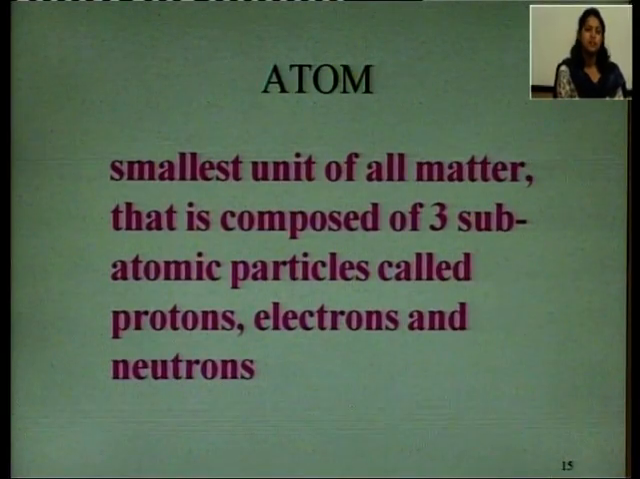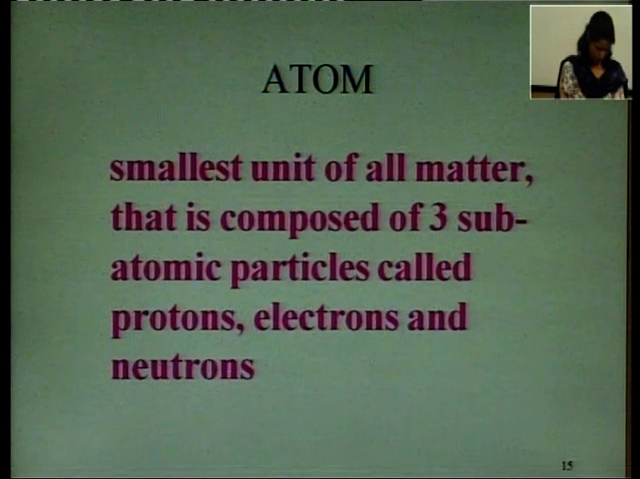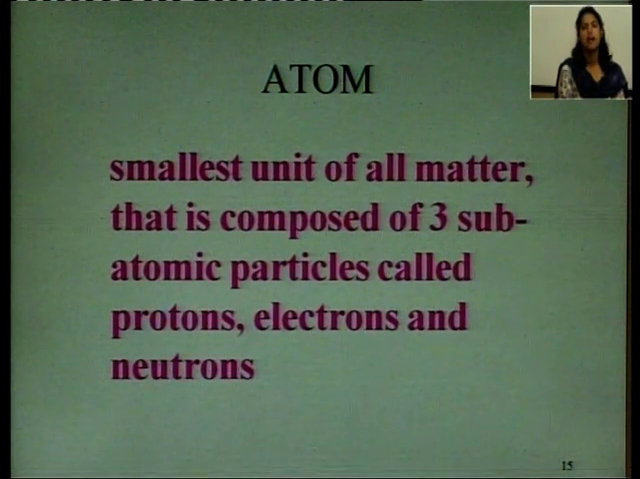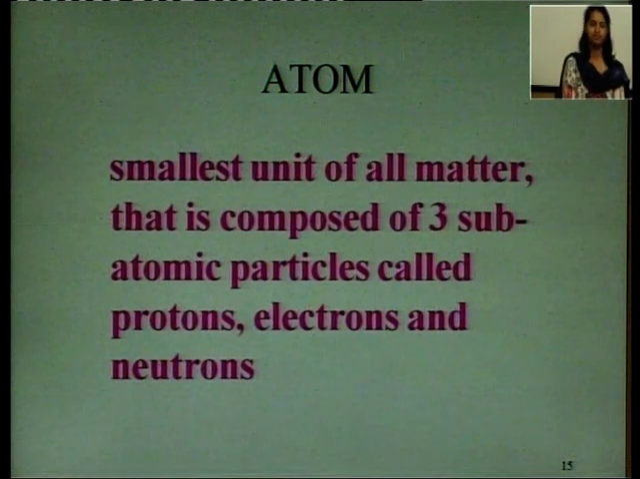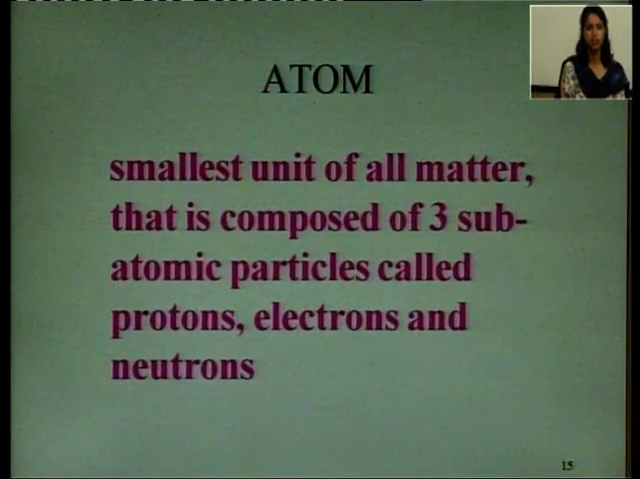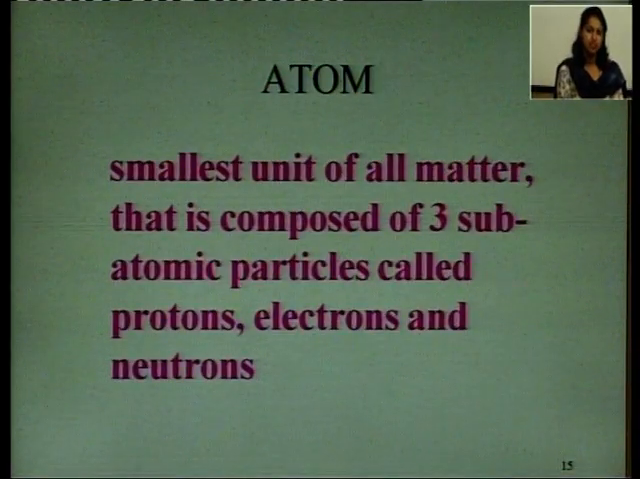What is an element? What is an atom? Atom is the smallest unit of all matter, that is composed of three subatomic particles called protons, electrons and neutrons. So, what is an atom? Atom is the smallest unit which takes part in chemical combination, and this atom may or may not have independent existence.